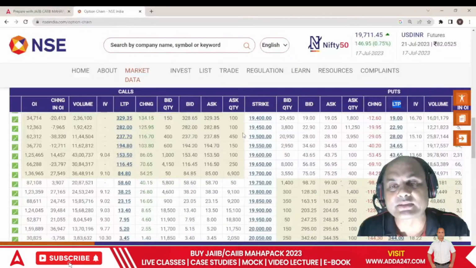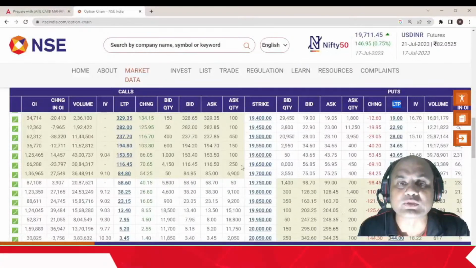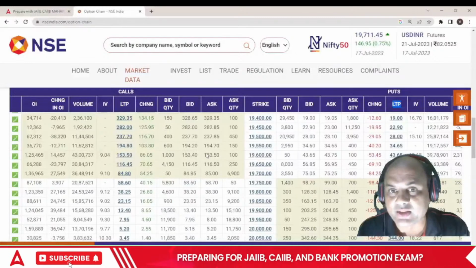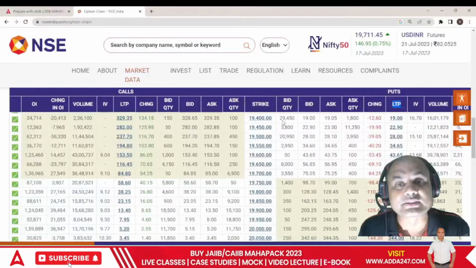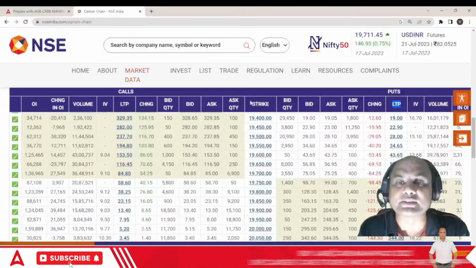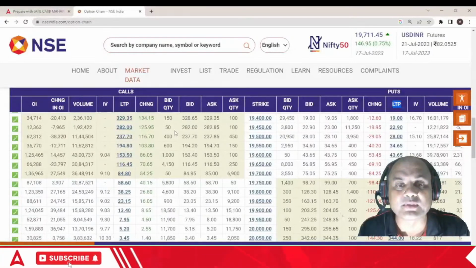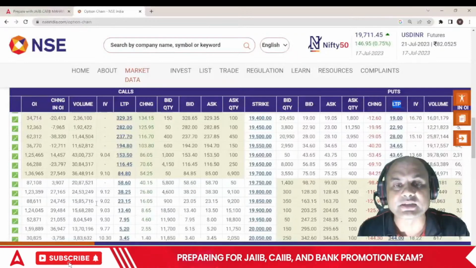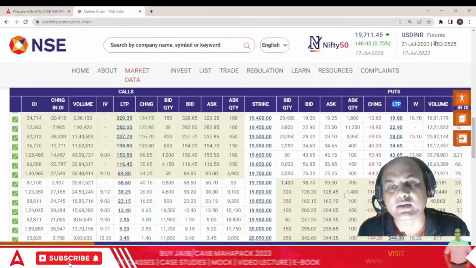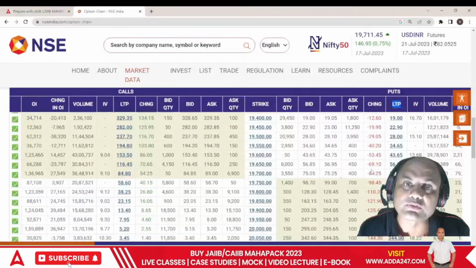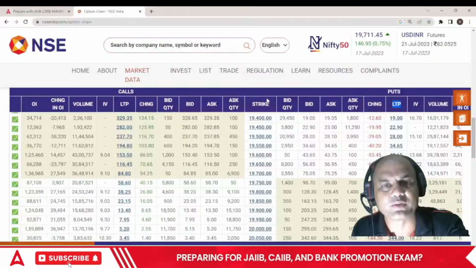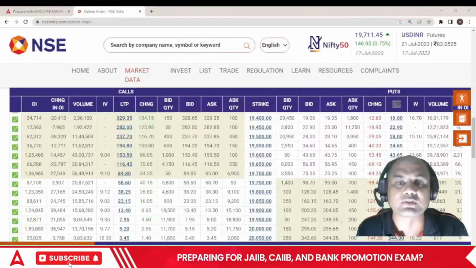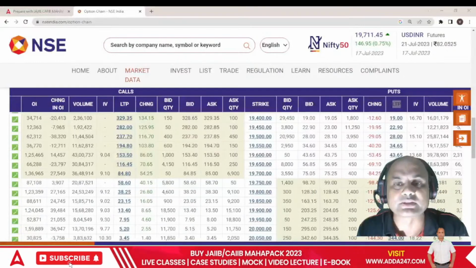When the strike price is less than the market price, it is in the money for calls, and the reverse is true about puts. Understand this concept very well. This is the strike price, this is in the money, this is at the money, this is out of the money. Similarly over here, put is always the reverse of call. Now we have some idea. Of course, you can't get complete knowledge of calls and puts in just one lecture.